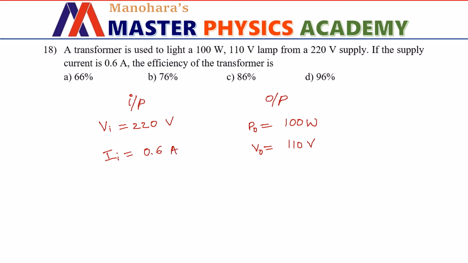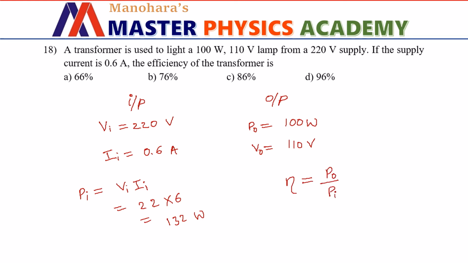So using this I am able to calculate the input power, which is going to be Vi into Ii. Substitute and calculate. It is going to be 22 into 6, so it is going to be 132 watts. Then the efficiency of the transformer is defined as output power divided by input power.